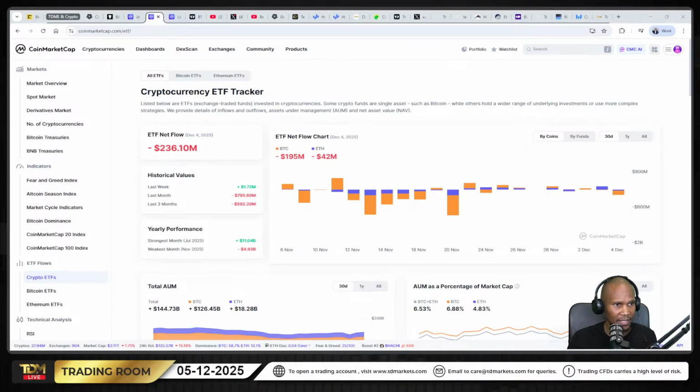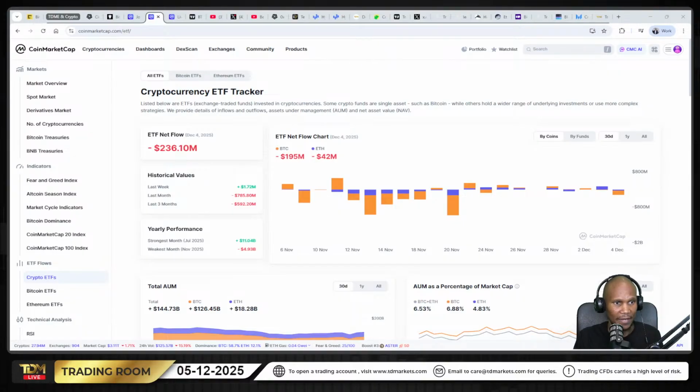So crypto ETFs, guys, ETF stands for exchange traded fund. That is what ETF stands for. Now, crypto ETFs are investment funds that track the price of the cryptocurrency. And then the most common ones are the Bitcoin ETF and the Ethereum ETF.